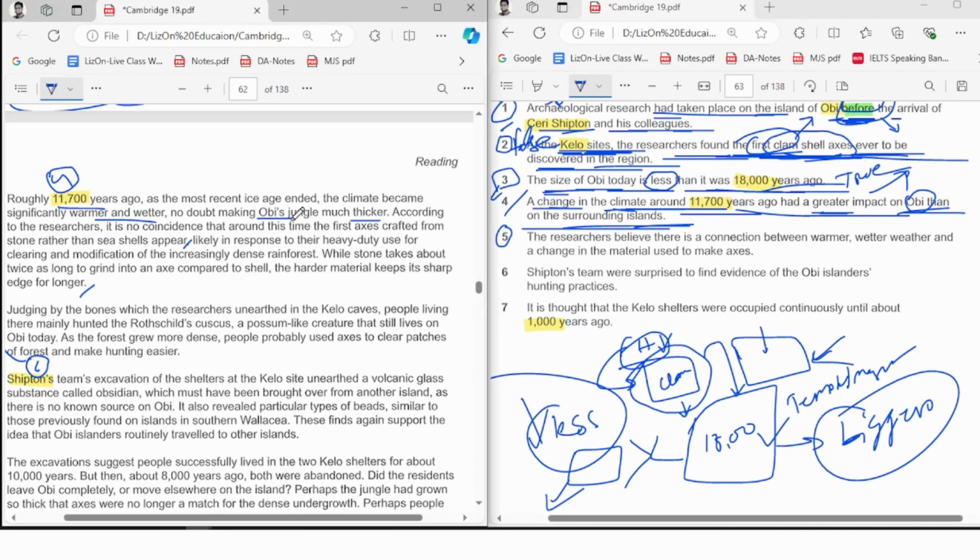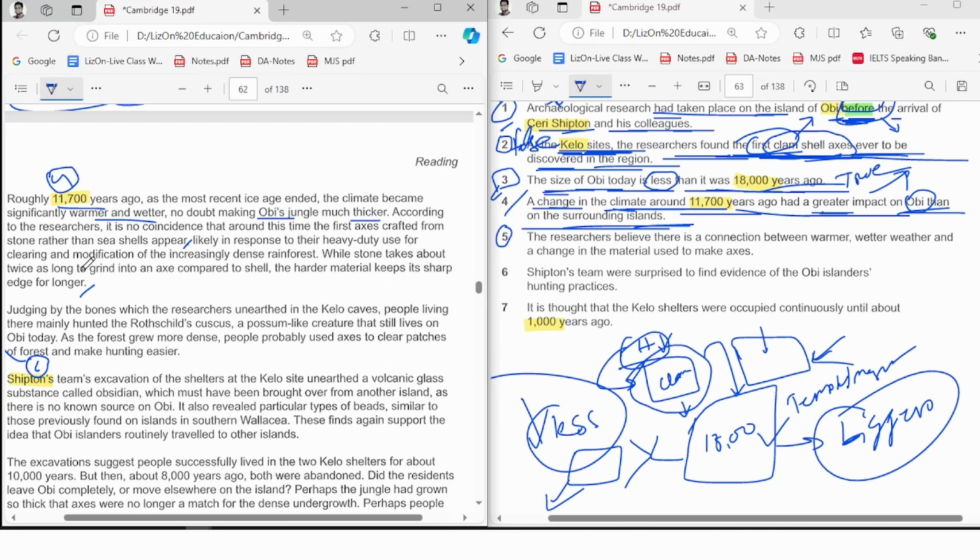According to the researchers, it is no coincidence that around this time the first axes crafted from stone rather than seashells appear, likely in response to heavy duty use for clearing and modification of the increasing rainforest.